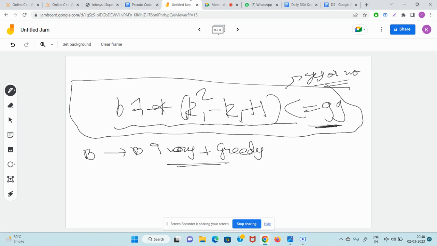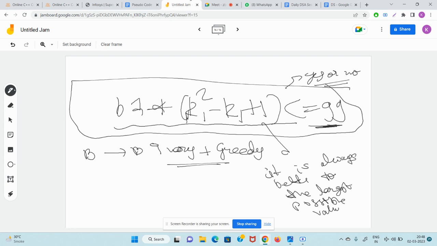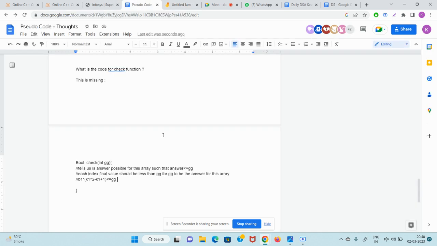You can put any small value of k like 1, etc. But it is always better to take the largest possible value of k1.